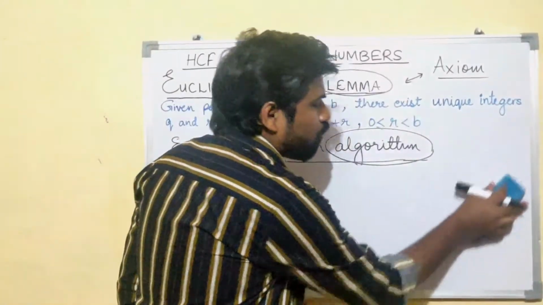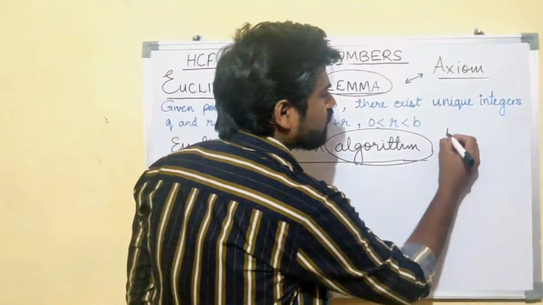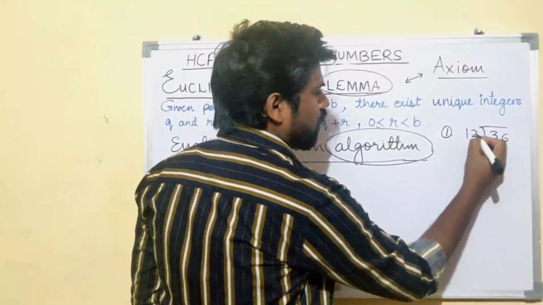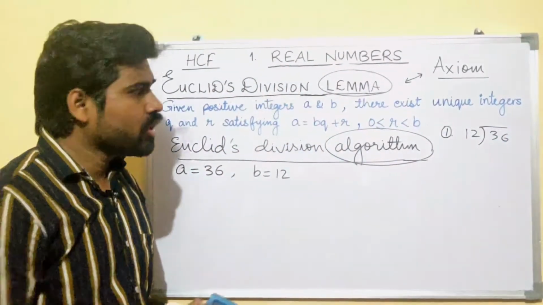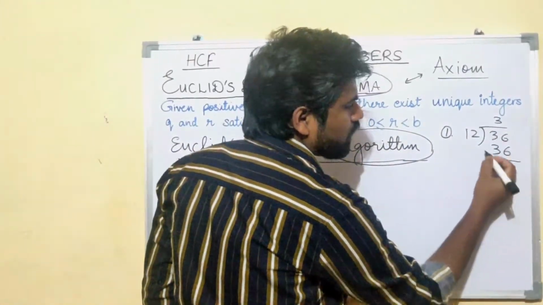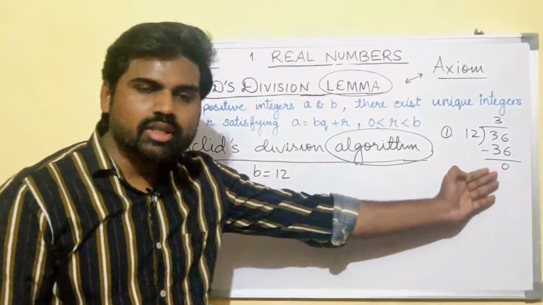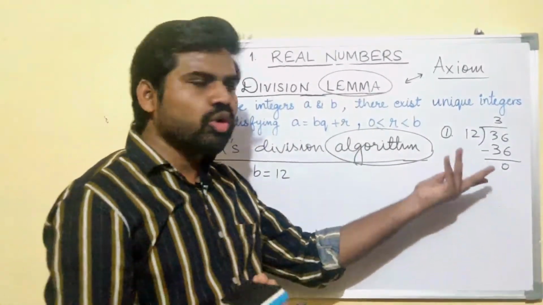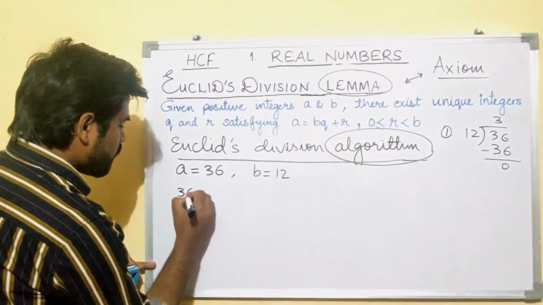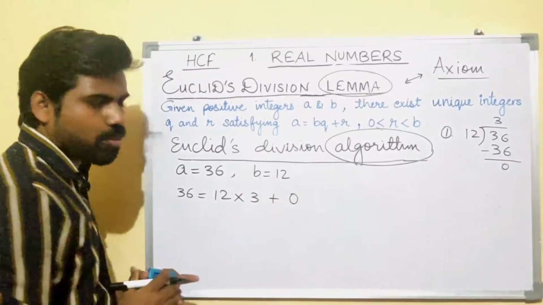Now what was your first step? To divide, right? The very first step is to divide 36 by 12. Now 12 into 3 is 36. 12 3s are 36. The remainder is 0. You would be surprised that the remainder is 0 in the very first step. So no problem, it is very easy. We'll write 36 as 12 into 3 plus 0.